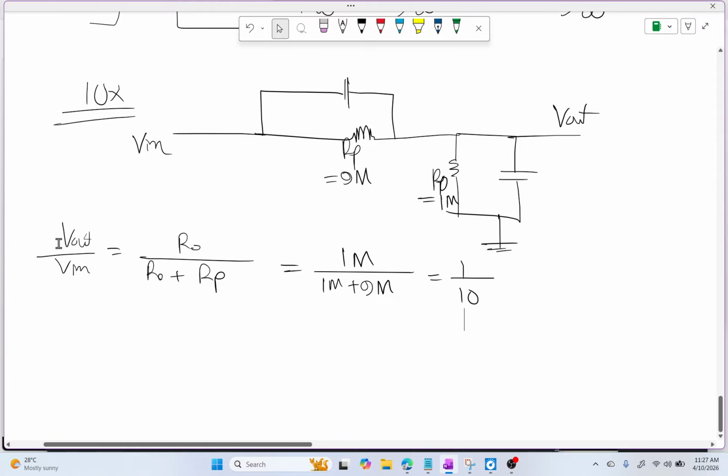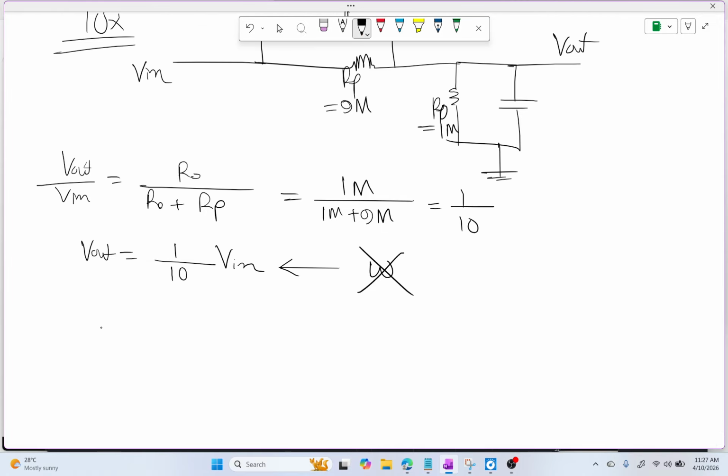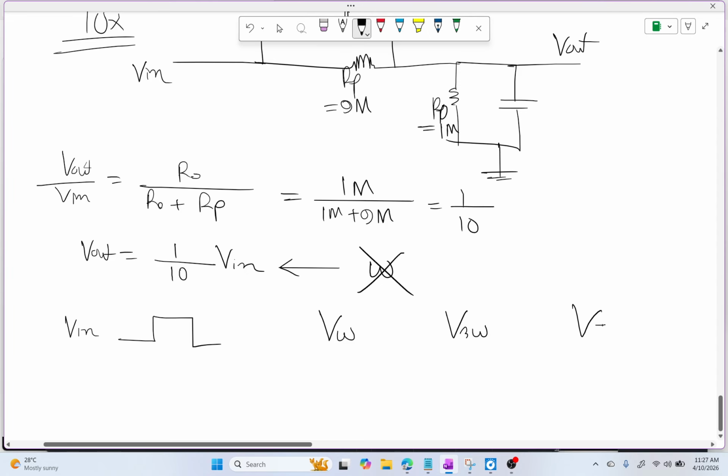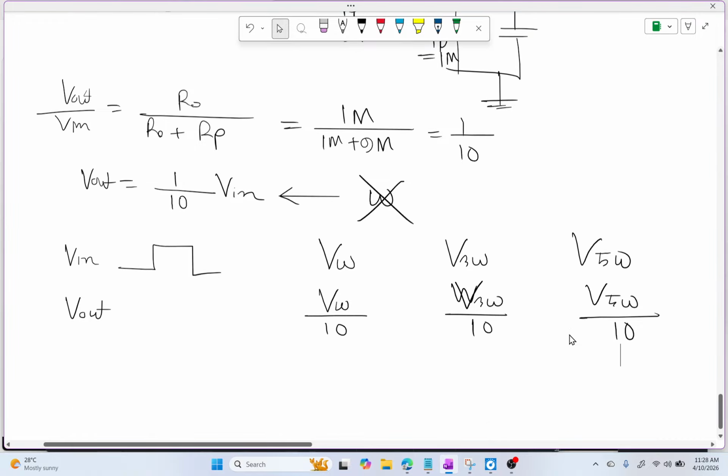So you see that Vout is simply Vin divided by 10, and this is not dependent on omega. That means if you apply a square wave with different frequency components, all the frequency terms will be divided by 10, and that is so useful.